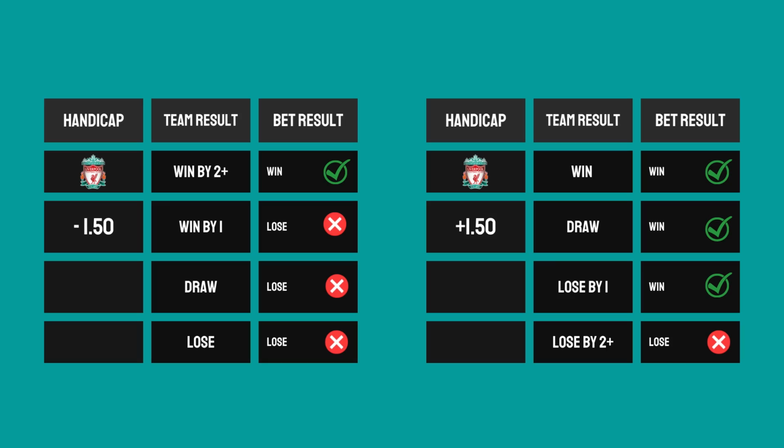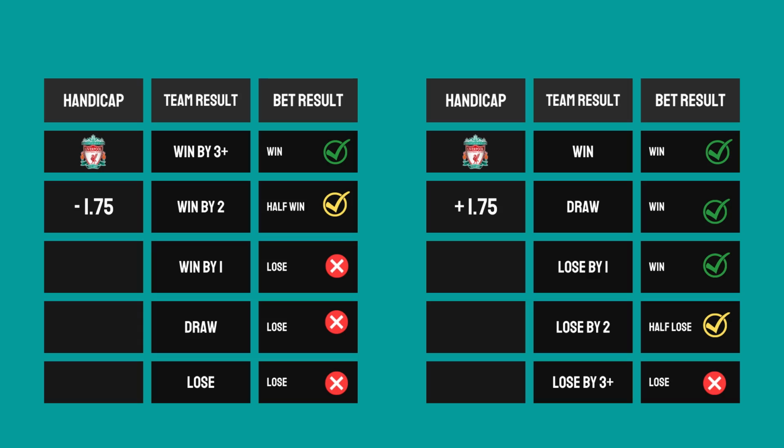Now for the handicap plus 1.50. In this case, if the team you picked wins the fixture, you win your bet. If the team you picked draws the fixture, you still win your bet. If the team loses by a 1 goal margin, you still win your bet. But when they lose by a 2 goal margin, then you lose your bet.